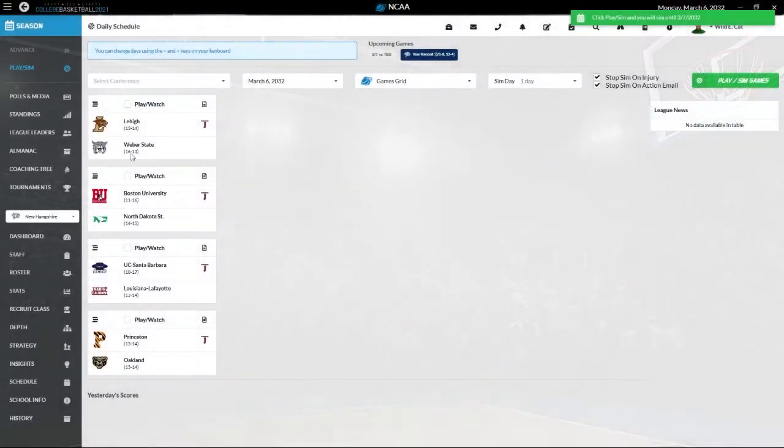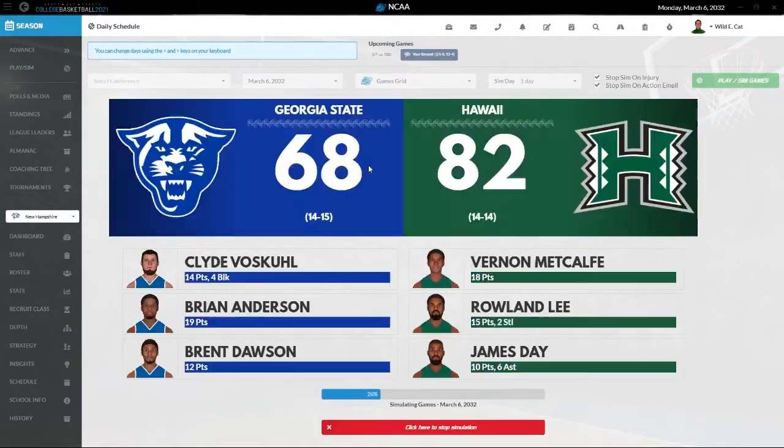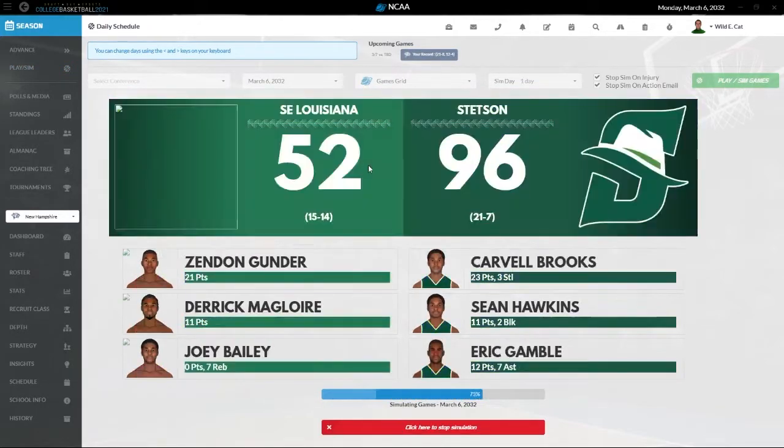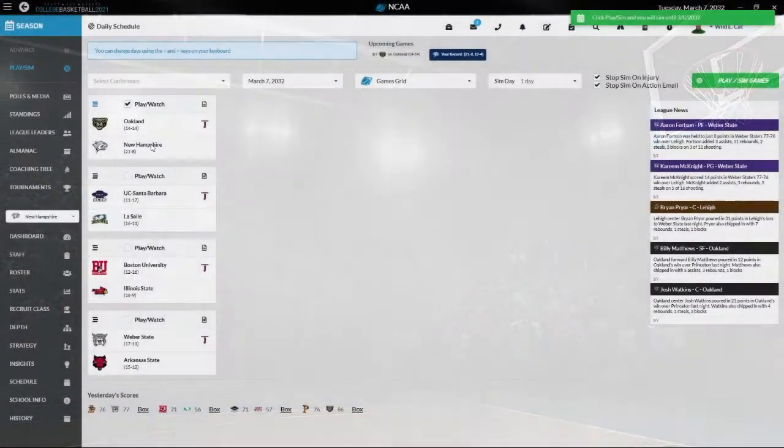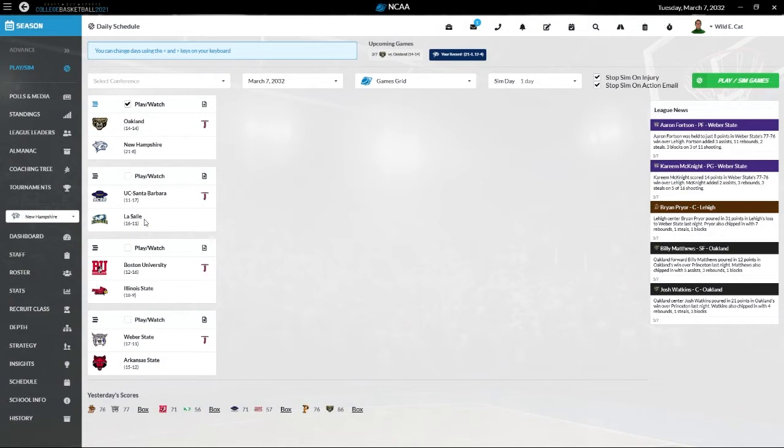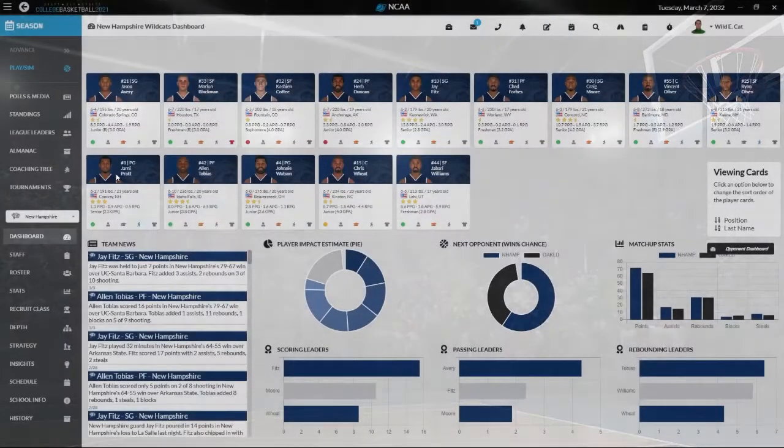So hopefully we can make something happen there. But first things first, it's time for, we'll see who we play. Lehigh against Weber State, BU against North Dakota State, UC Santa Barbara, Louisiana Lafayette, and then Princeton against Oakland. We'll probably be able to tell based on the records of the teams that are left. So we're taking on 14-14 Oakland, LaSalle. I don't know. We're playing a team with the second best record, but I don't think LaSalle had a better record than us. I guess we could look. LaSalle, Illinois State, and Arkansas State.